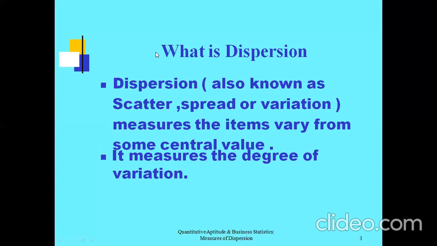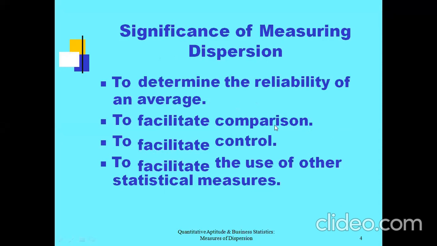So what do you mean by dispersion, and why do we use dispersion? You should have knowledge about that first. Dispersion is used first for comparing two different data, and next to measure the scatteredness of the data. How the data is scattered, that is, whether it is positively scattered or negatively scattered, or there is no variation in the data. To know that, we need to learn dispersion. So dispersion is used to measure the amount of variation.